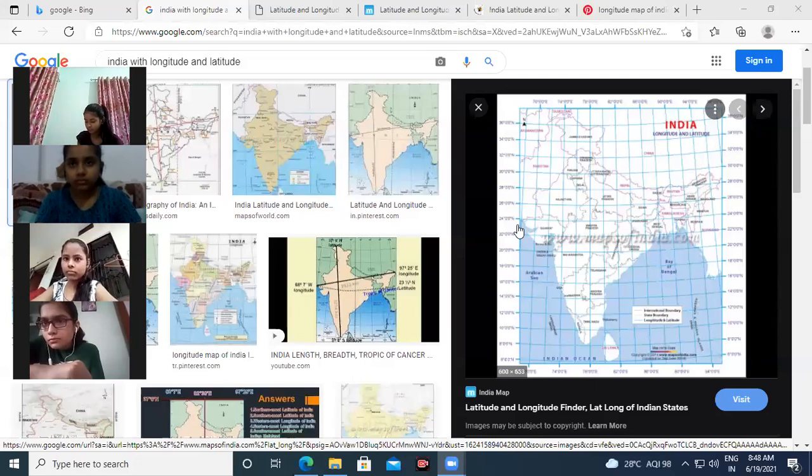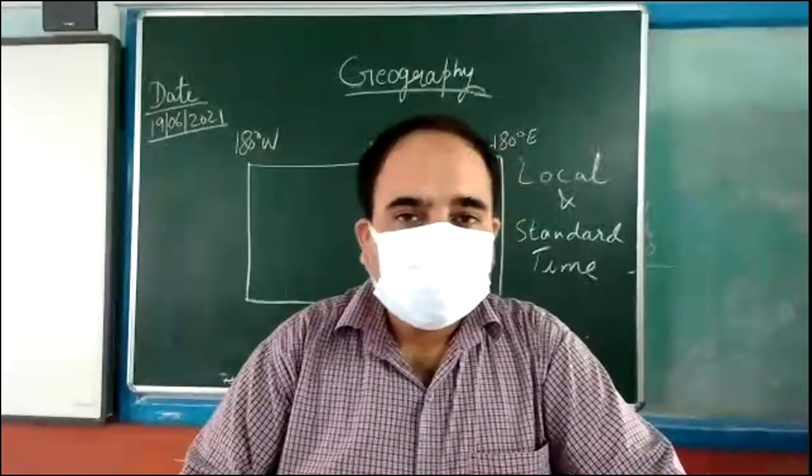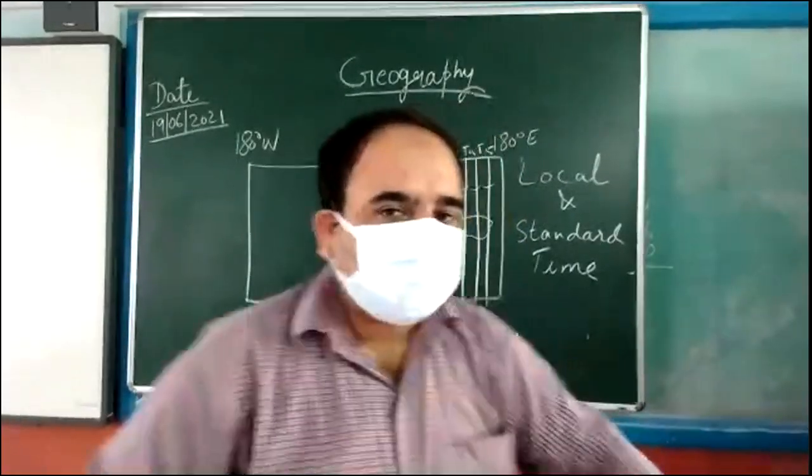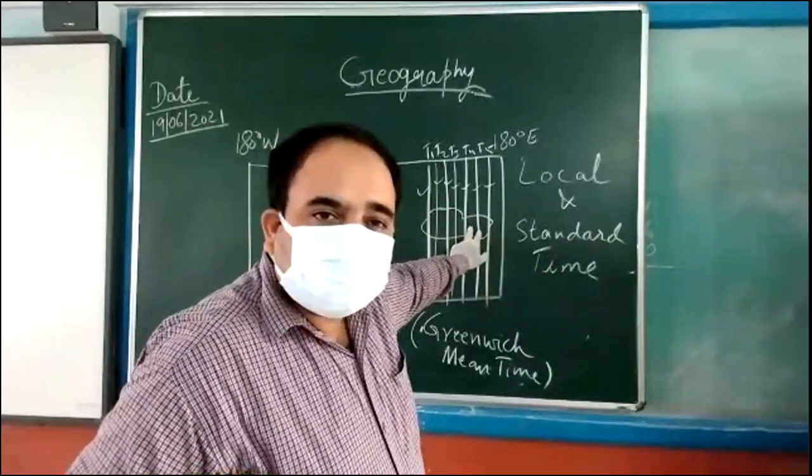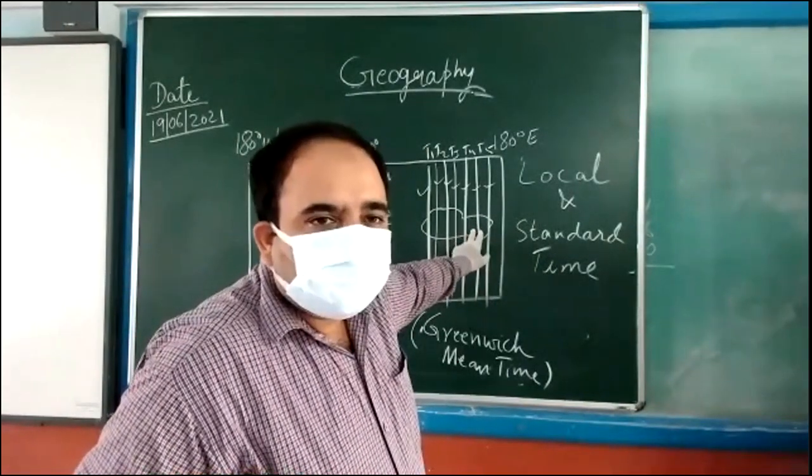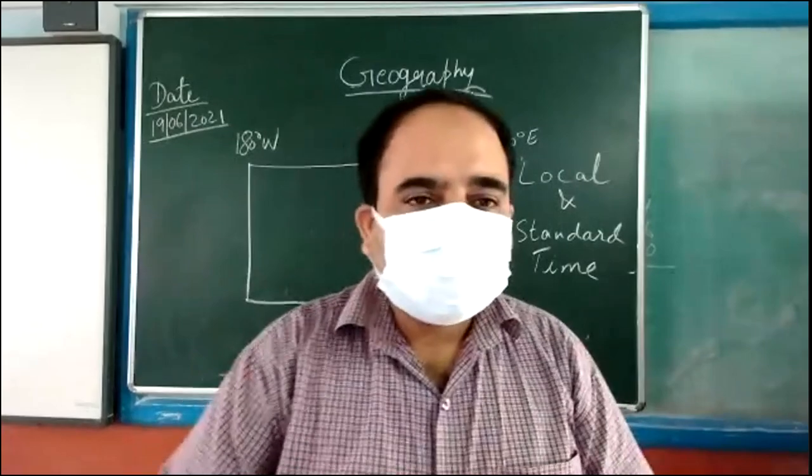After a few kilometers, people will have a different time. People in Rajasthan will have a different time. In UP, Bihar, Meghalaya, every place you have different times, because you are following the local time, and local time is calculated by the sun on that particular longitude. Is that clear?